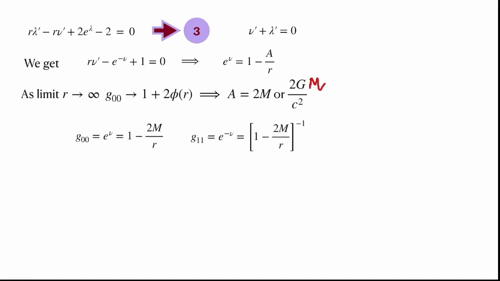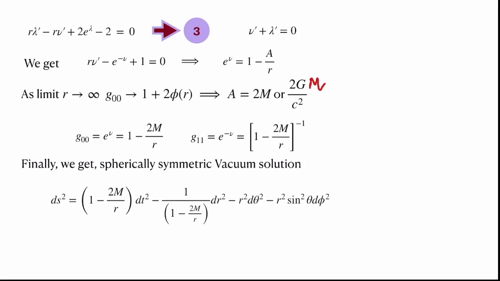We have G00 equal to e to the nu, that is 1 minus 2m by r, and G11 equal to e to the power minus nu, that is (1 minus 2m by r) to the power minus 1. This is what we call the spherically symmetric vacuum solution, or popularly known as the Schwarzschild solution.